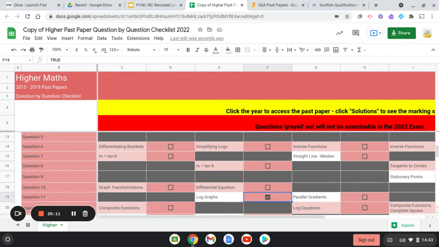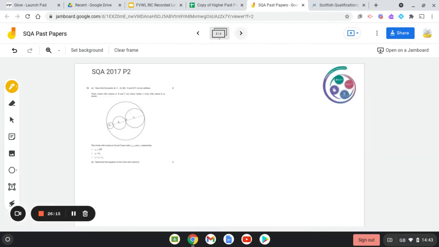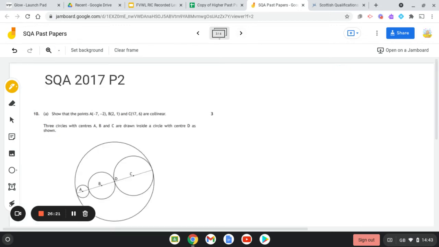Okay, right, so let's go back and have a wee look at another question. So this one's from the 2017 paper 2, so it's to do with circles. Question 10a, show that the points A, B and C are collinear. Right, so what that means is that if they are collinear, they're all going to lie on the same straight line.